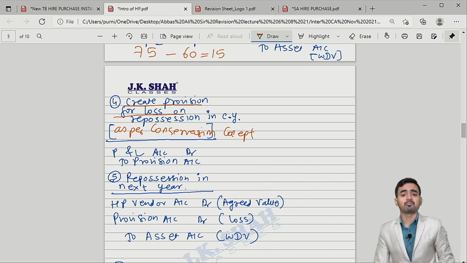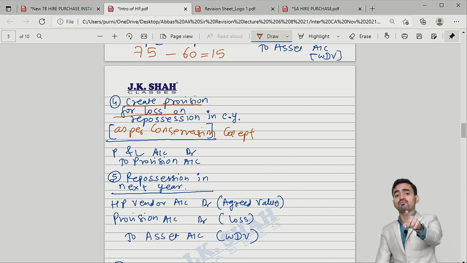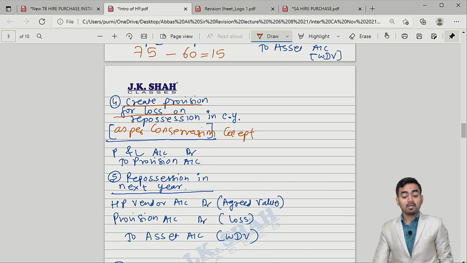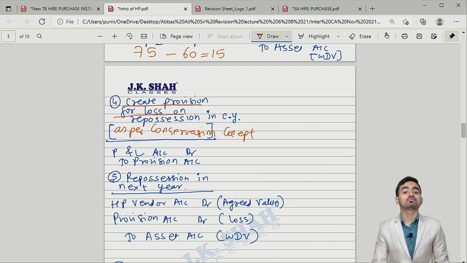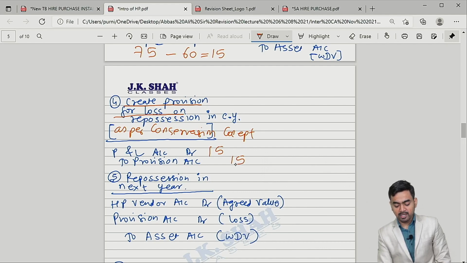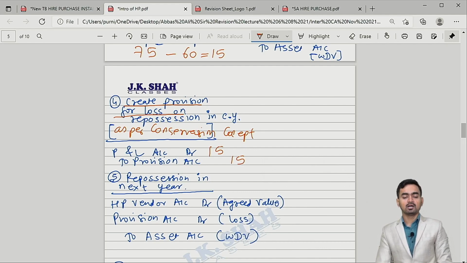Conservatism says that make provision for losses, because when you default, you know that you are going to incur 15 rupees loss, but the repossession will happen in the next year. So in the current year, you have to create provision. So the provision entry would be PL to provision, and how much provision will you create? 15 rupees, the loss which you are going to incur. Is it clear? So on a safer side, you have created the provision.